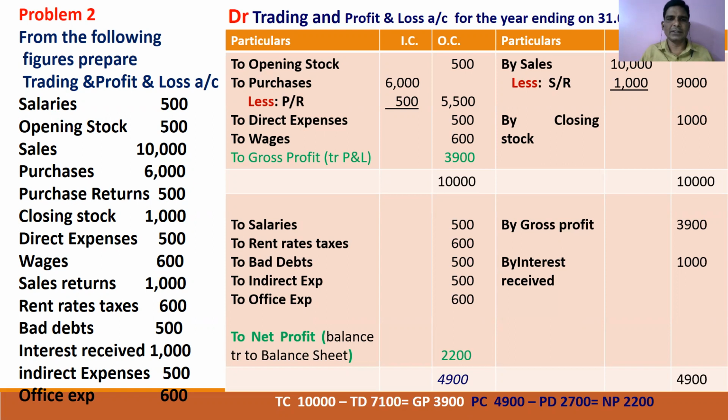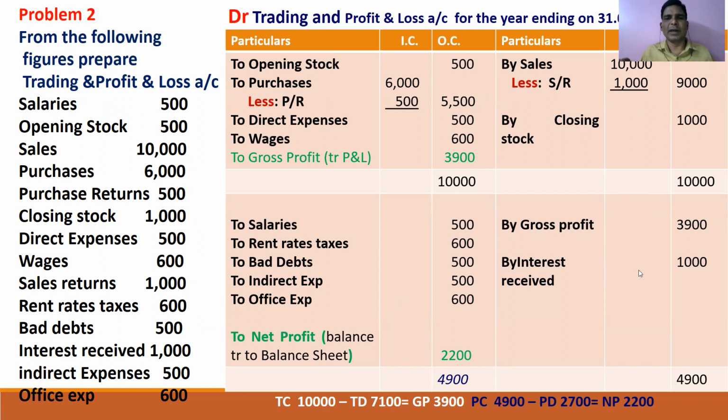So my kind suggestion is you have to identify what are the trading account debit items, what are the trading account credit items, what are the profit and loss account debit items, what are the profit and loss account credit items. TD, TC, PD, and PC.